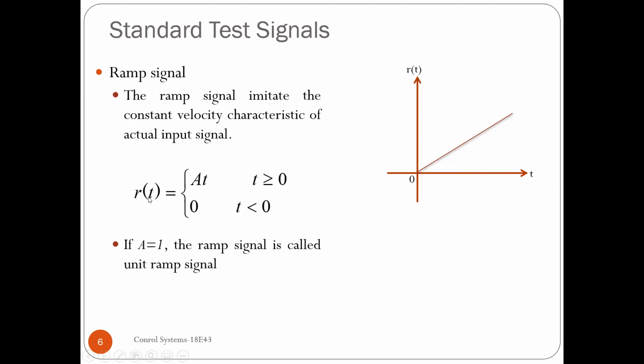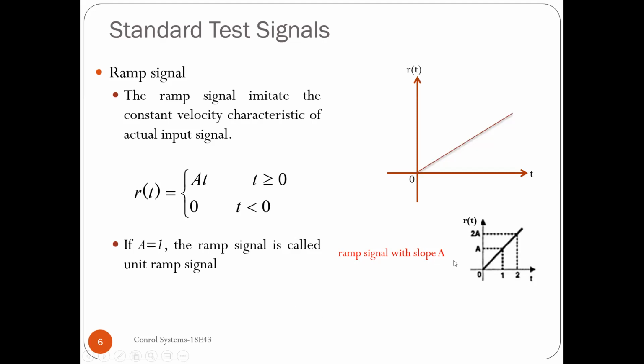The ramp signal we will represent with r of t, which is equal to A t for t greater than or equal to 0, and it is equal to 0 for t less than 0. As in the previous cases, if A is found to be 1, the signal will be called a unit ramp signal.